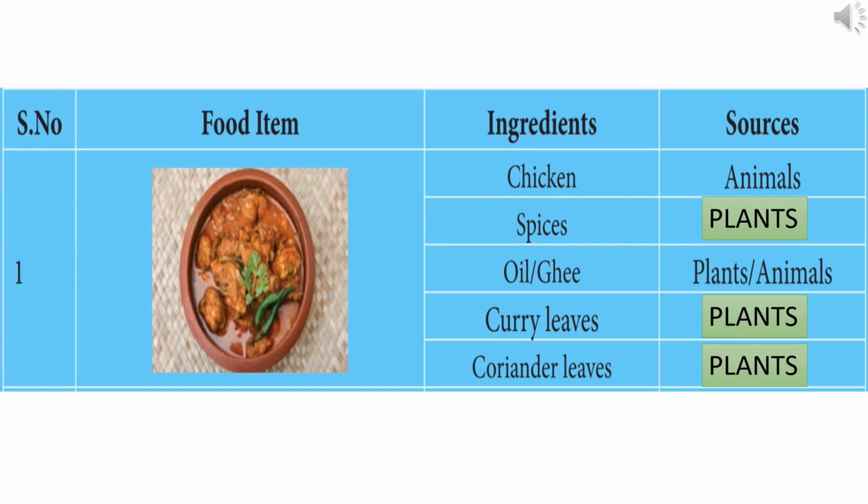Now let's see the sources of these ingredients. Chicken is from animals. Spices are obtained from plants. Oil is obtained from plants. Ghee is obtained from animals. Curry leaves and coriander leaves are obtained from plants.